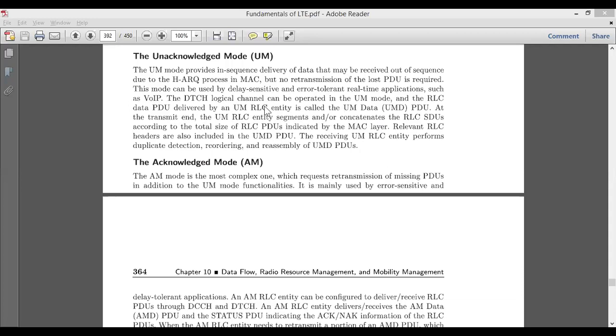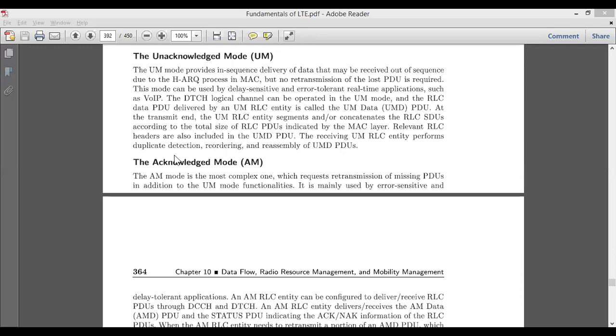Another important operation in UM mode is the receiving UM RLC entity. At the receiving side it also performs duplicate detection, reordering and reassembling of UM data PDUs, that is, packet data units. This is how UM data works.